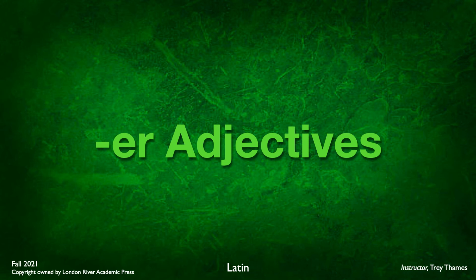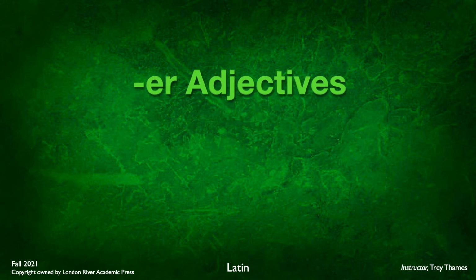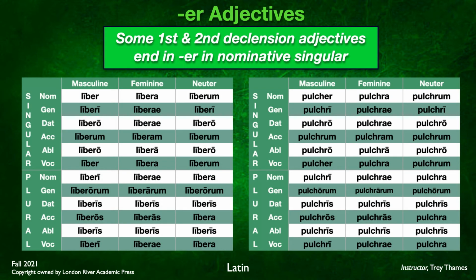Consequently, we also have some special adjectives that, again, in the masculine nominative singular, end in -er. So let's take a look at a couple of examples here. We have the word for free, liber, libera, liberum. This word means free, and if you'll remember, we normally expect our masculine, feminine, and neuter adjectives to end in -us, -a, -um. We have the -a and -um in the feminine and neuter, but in the masculine, we're missing that -us. That's what makes this special. These adjectives, just a few, there's not a whole lot of them, end in -er in the masculine nominative singular, not the -us. Sorry about that.